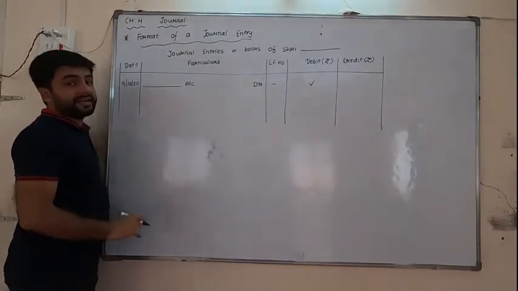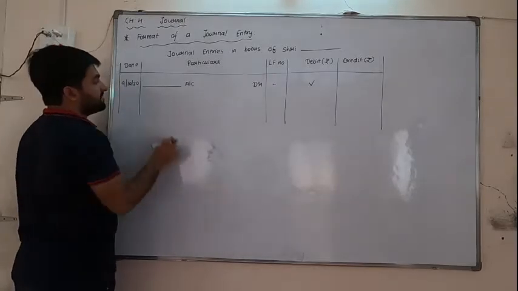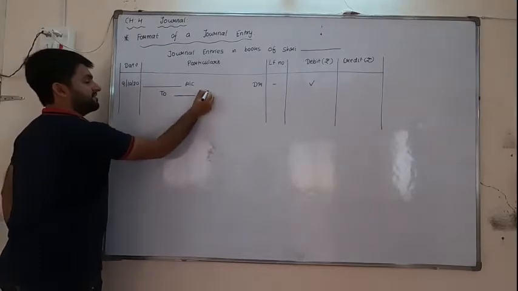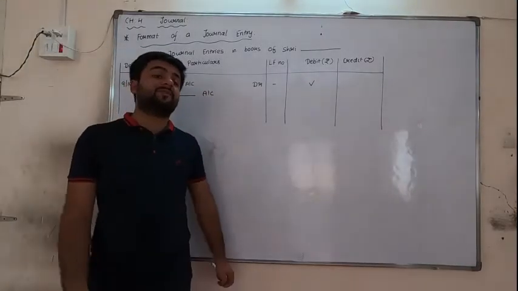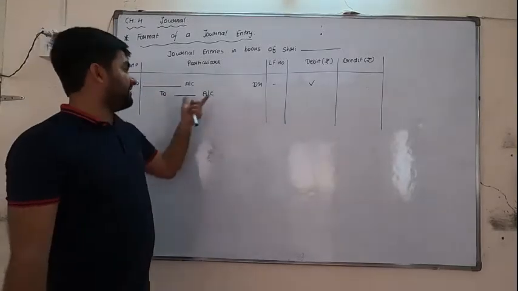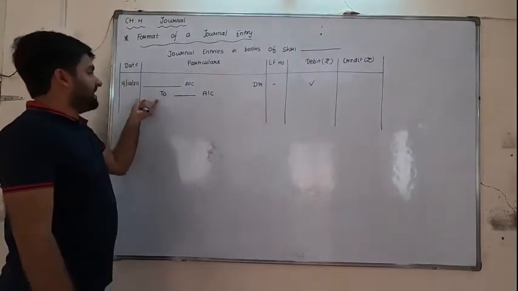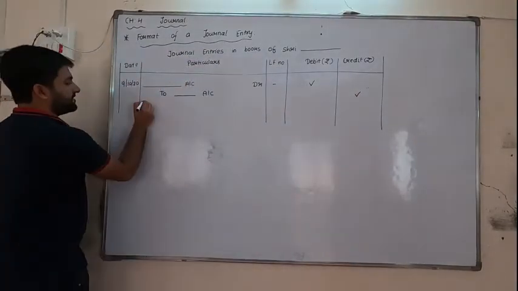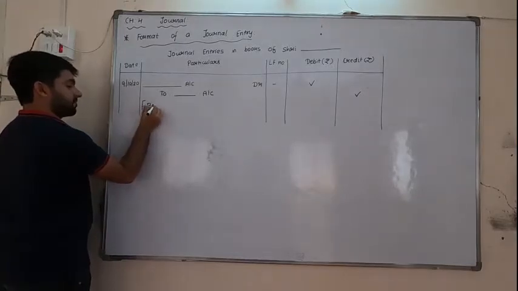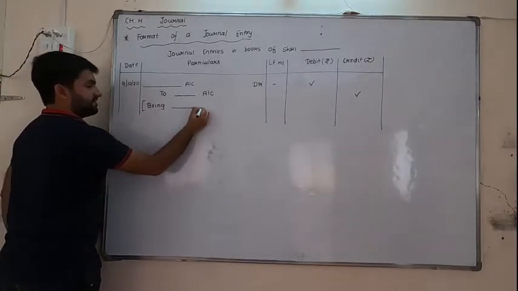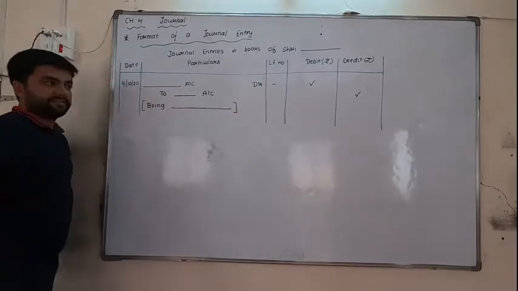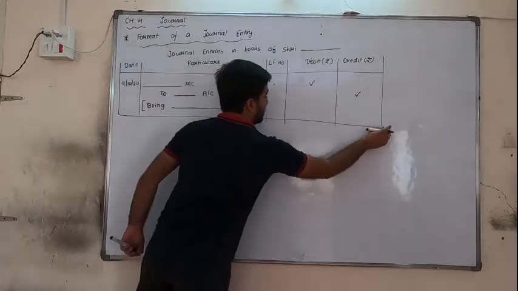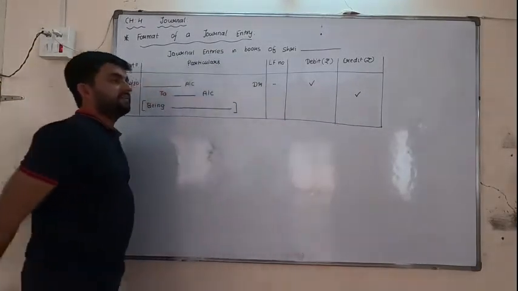Then for writing the credit amount and the credit account which is affected, we will leave this much space and then we will write "to" dash account. So CR credit is not written, only debit is written. This is showing the debit effect and this is showing the credit effect, with "to" and leaving some space. And the amount is written in the credit column. After completion of the transaction, a narration is required, a short explanation. If only one entry is written, then in such a way we will write it.